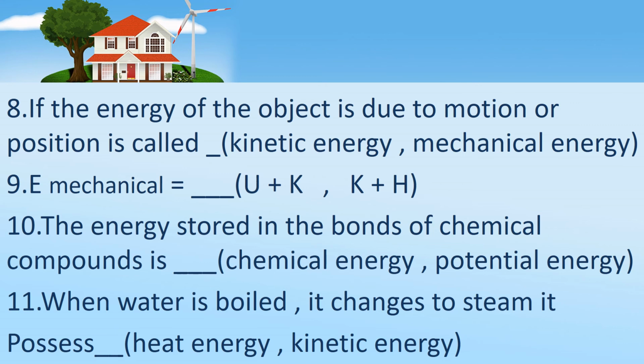Children, and then we have learnt about heat energy. What is heat energy? When water is boiled, it changes to steam, is it? That steam possesses heat energy. And then we have learnt about an activity, is it? What is that activity? Transformation of energy. Any type of energy can be transformed to another form of energy. We have learnt that chemical energy is transformed to heat energy through the burning of coal. Children, if we burn the coal, the water on top of that coal will also boil.